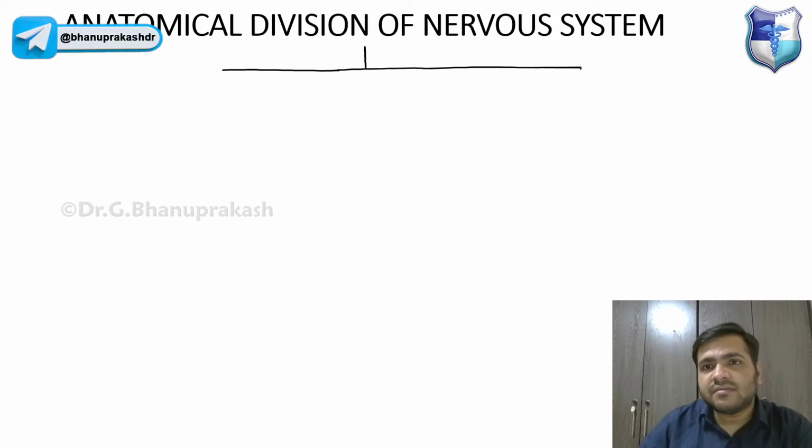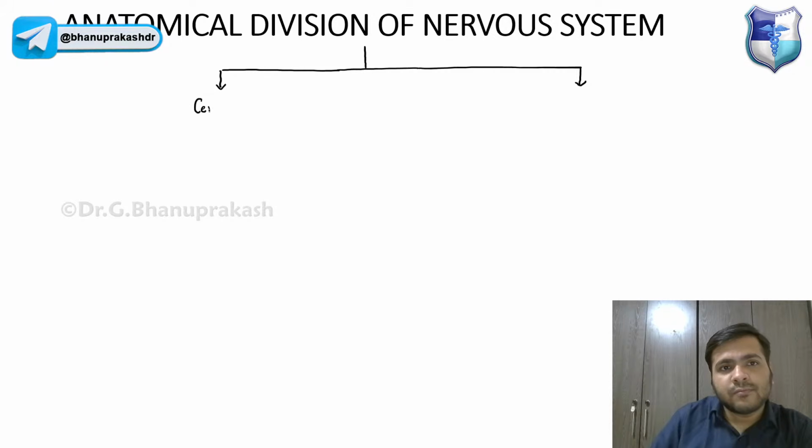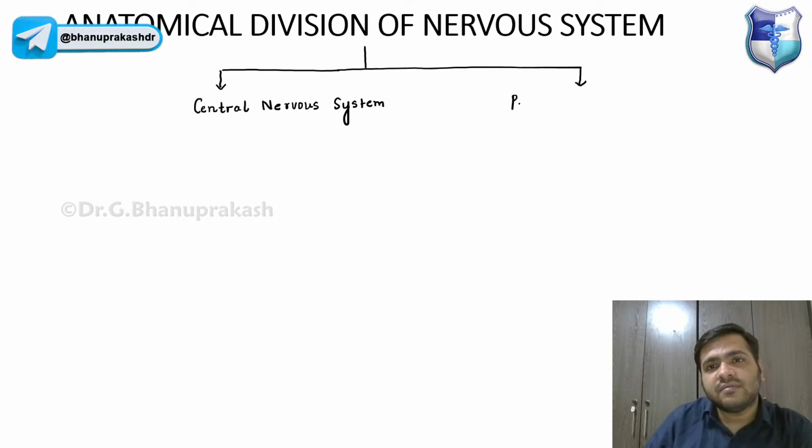The two major systems of our body: we have the central nervous system, and we have the peripheral nervous system.